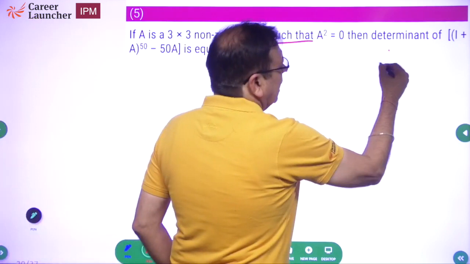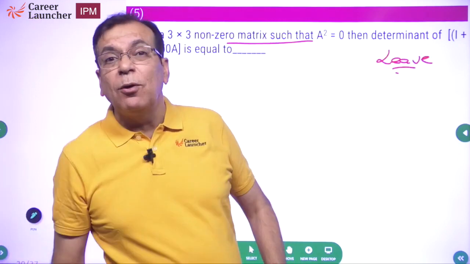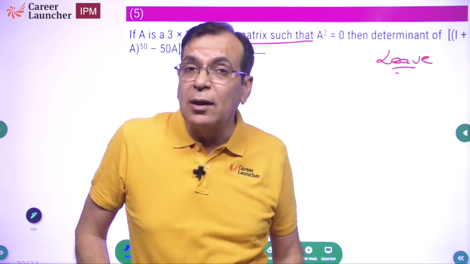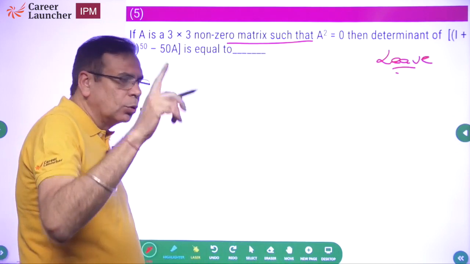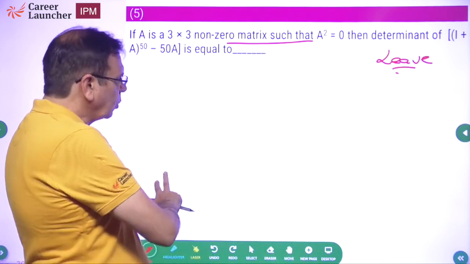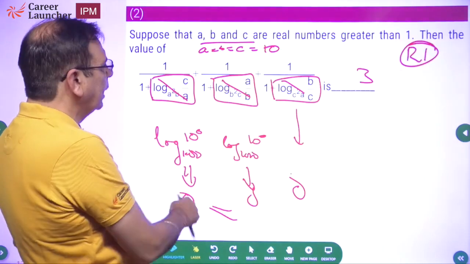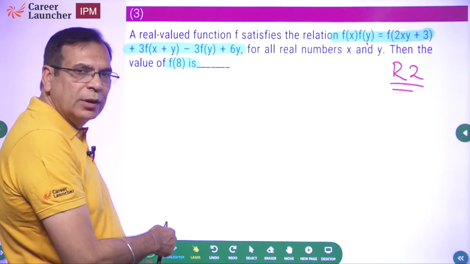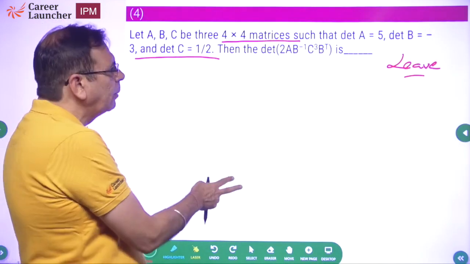Again, matrices, leave. Now don't come back and tell me these are easy questions. These are easy for someone who knows the topic. This is not easy for someone who's not studied. So leave the question, move on if you don't know determinants, matrices. So far, what have we done? We have done question 1 and 2. We have left question 3 for later. Question 4 we have left because we are not going to come back to it.